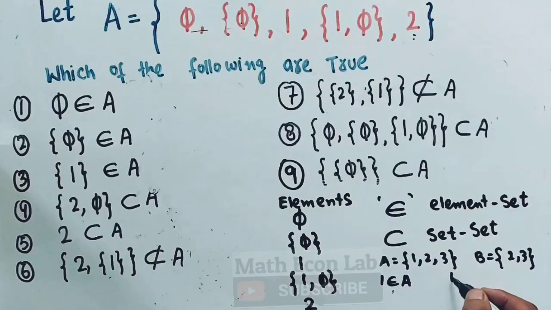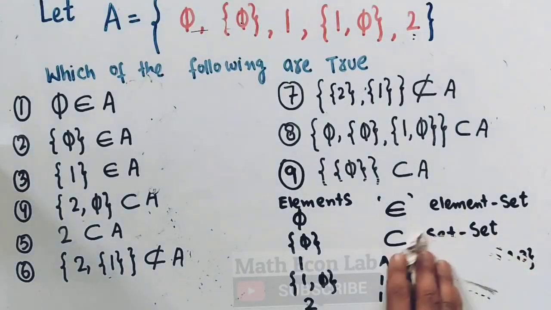Likewise, can I say B is a subset of A? Yes, because all elements of B are also present in A. So here I cannot say 1 is a subset of A. This would be incorrect. Why? Because 1 is not a set here, 1 is an element. Likewise, I cannot say B belongs to A. Why? Because B is a set. The set to set relationship is shown by the subset symbol, so this would be incorrect here.